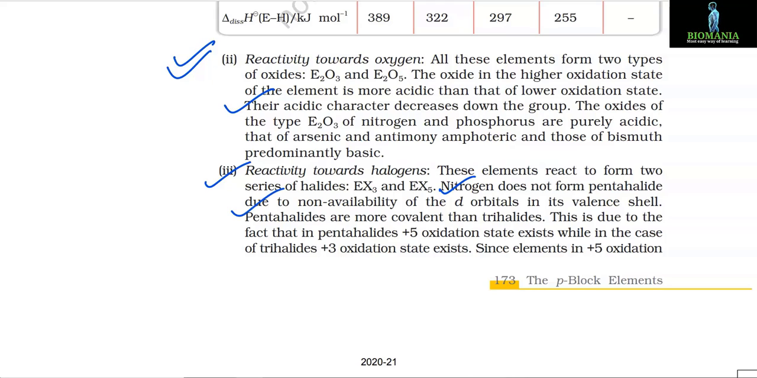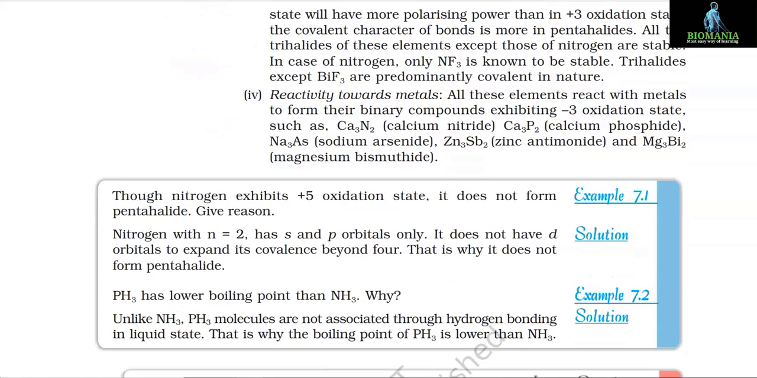Pentahalides are more covalent than trihalides. This is due to the fact that in pentahalides the +5 oxidation state exists, while in the case of trihalides the +3 oxidation state exists. Since elements in the +5 oxidation state have more polarizing power than in the +3 oxidation state, the covalent character of bonds is more in pentahalides. All the trihalides of these elements except those of nitrogen are stable. In the case of nitrogen, only NF3 is known to be stable. Trihalides except BiF3 are predominantly covalent in nature.